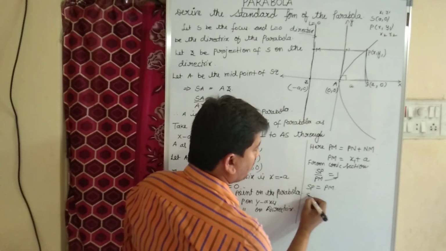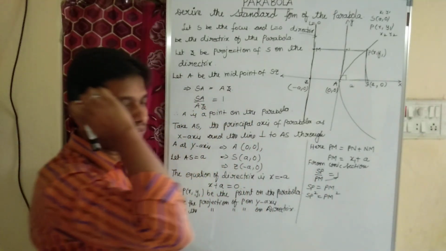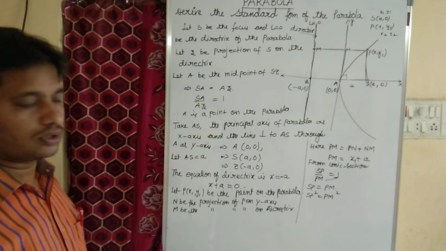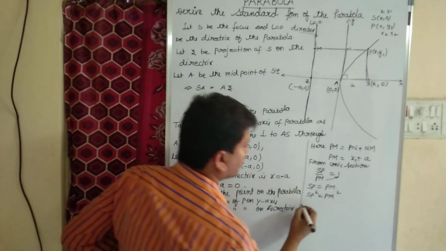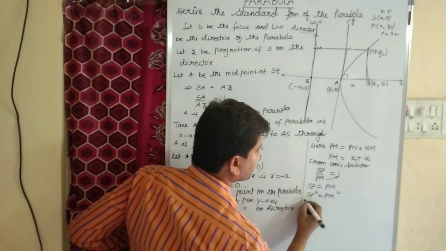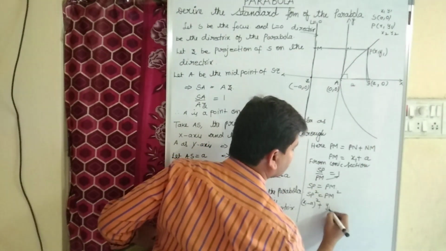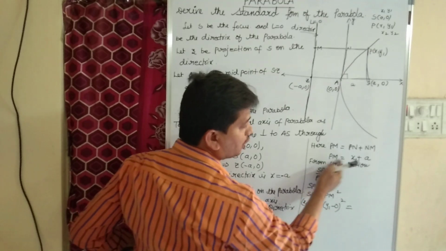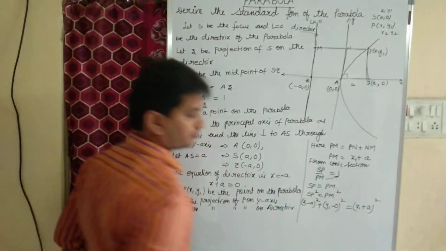So for that, what do I want to do? I want to do squaring on both sides, so SP square equals PM square, in order to cancel the square and root. So the distance between S and P: (x1 minus a) whole square plus (y1 minus 0) whole square equals PM. As we got the PM value, what? (x1 plus a) whole square.